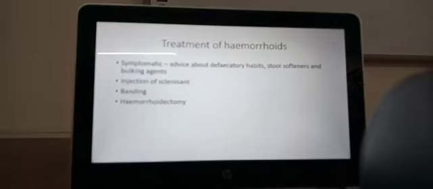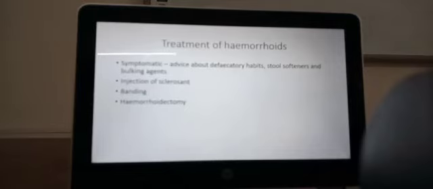Treatment of hemorrhoids is symptomatic. You advise about defecatory habits. You can give them laxatives. You can inject a sclerosant. Sclerosants can be very hot water or hypernormal saline, which you can inject into the hemorrhoids, and this can cause the fibrosis of the hemorrhoids.